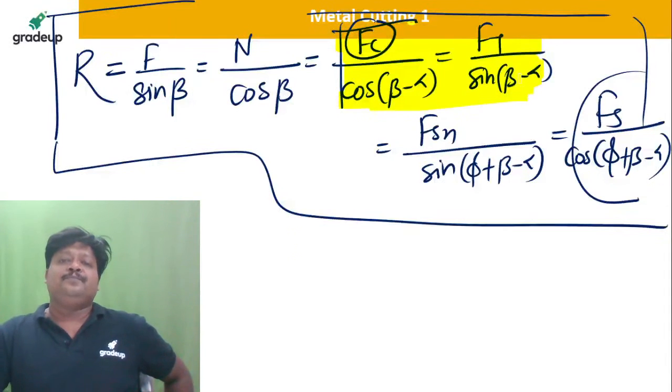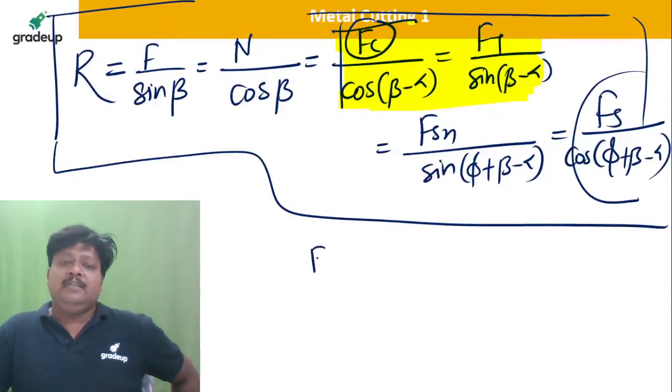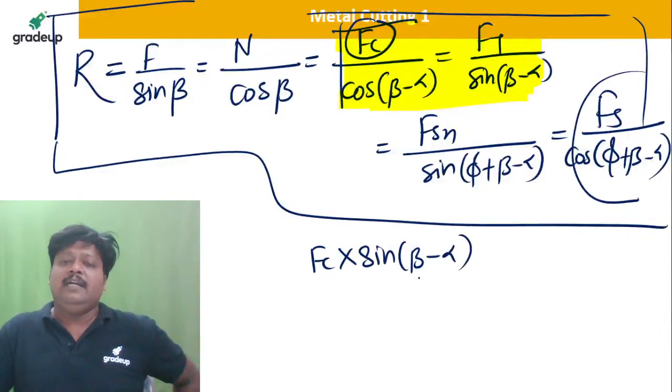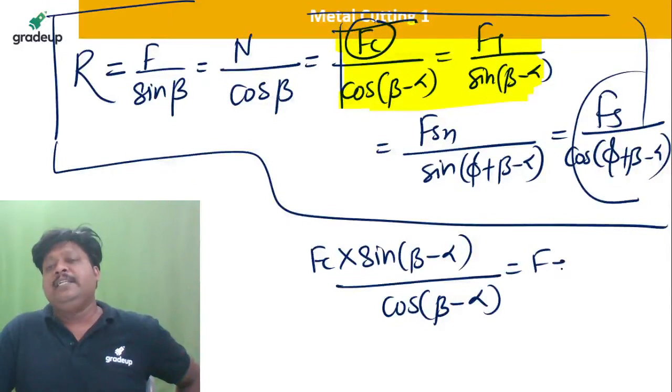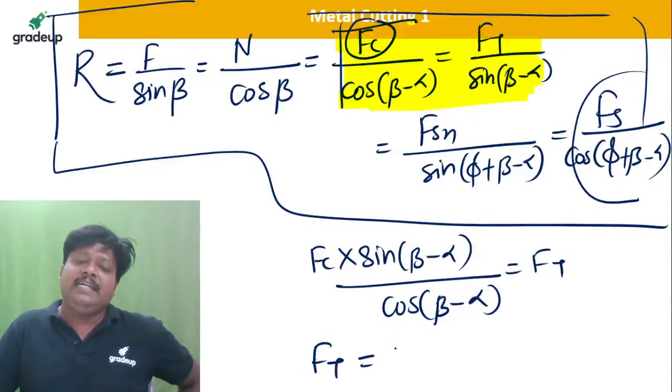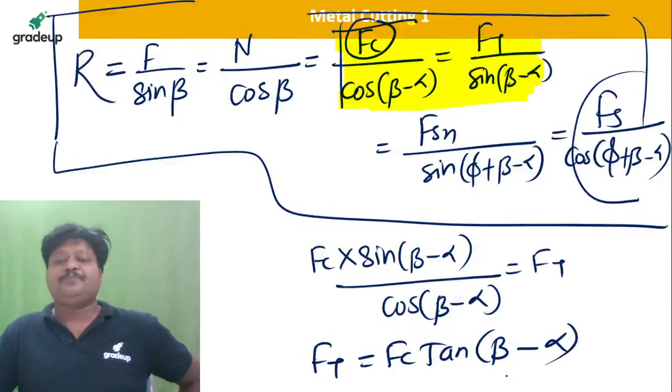So if I equate this, that is Fc into sine of beta minus alpha divided by cos of beta minus alpha, which is equal to Ft. In short, you can write Ft is equal to Fc tan of beta minus alpha.